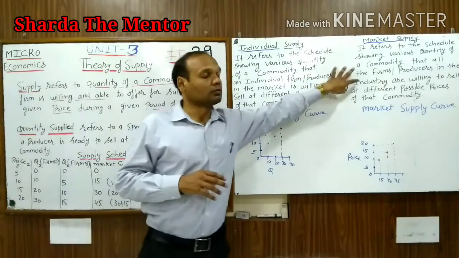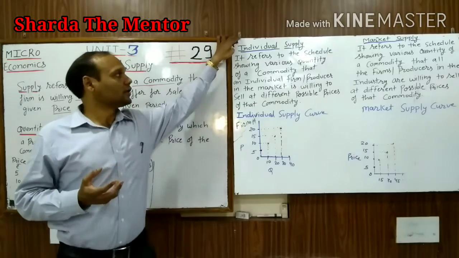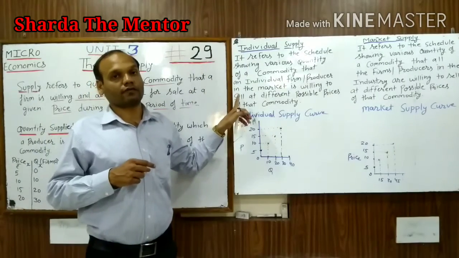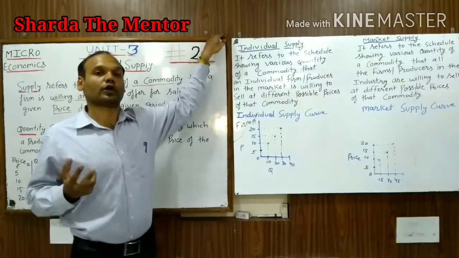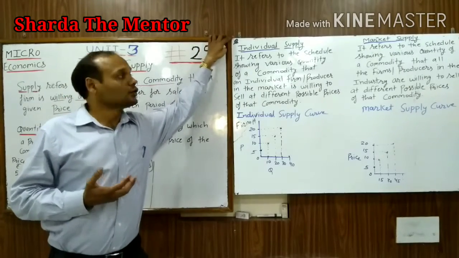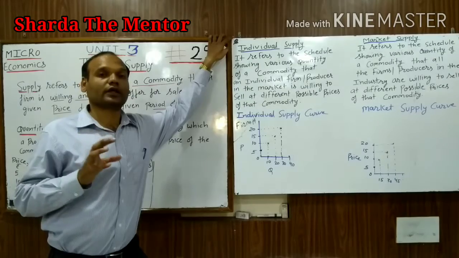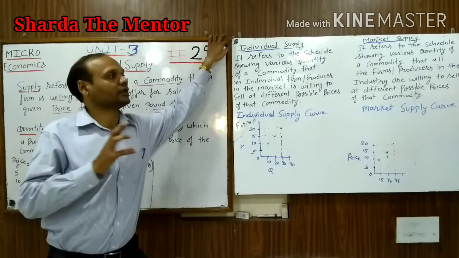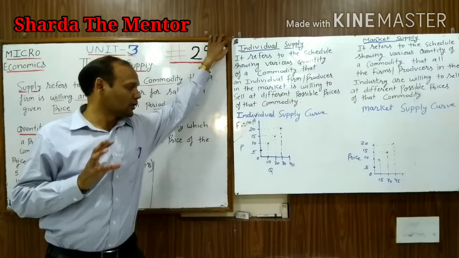When we talk about market or industry, it means we are talking about a group, the aggregate of firms.